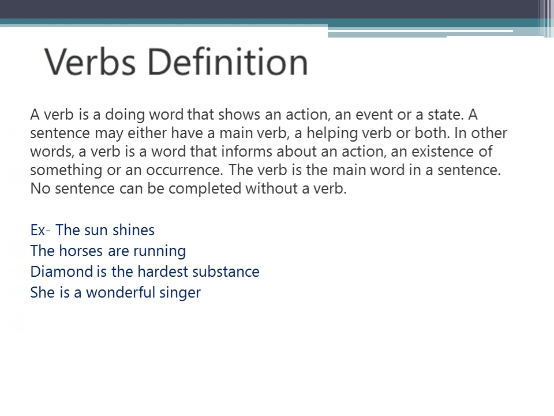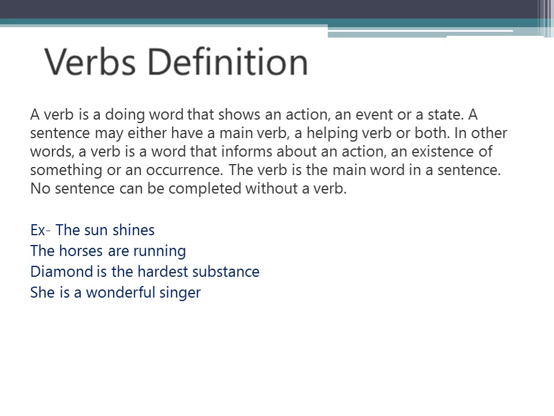Let's see. As you can see in the slide, first let me read out the definition, then we'll discuss it. So verb is a doing word that shows, see carefully, an action, second an event, third a state, right, which I have already discussed in the previous examples. So a sentence may either have a main verb, that is the main action word which I discussed, a helping verb or both, right? So these concepts I have already told you.